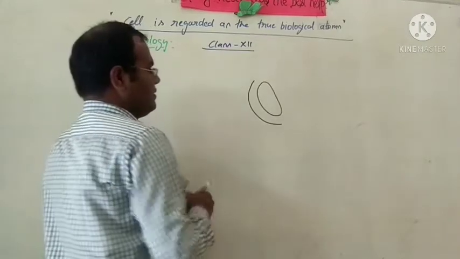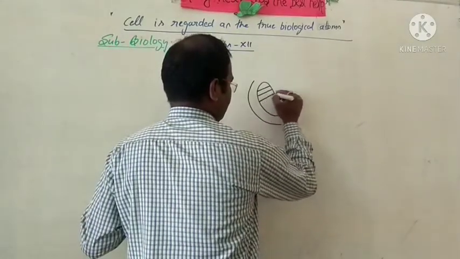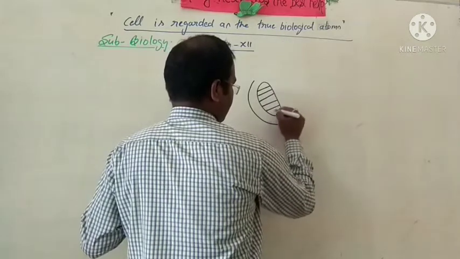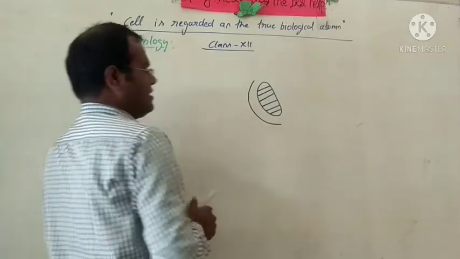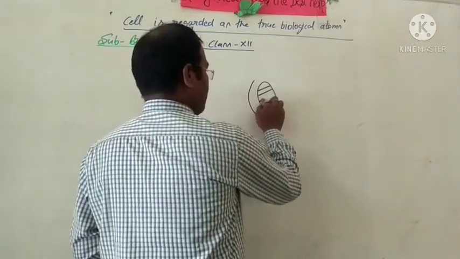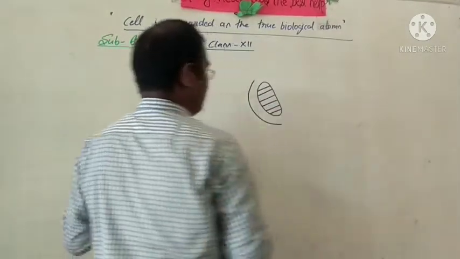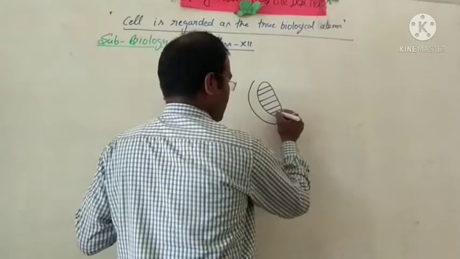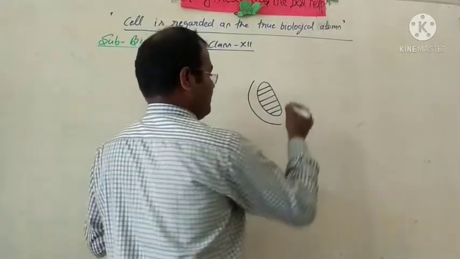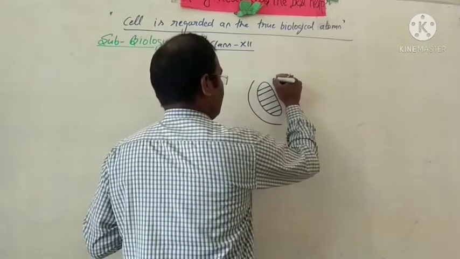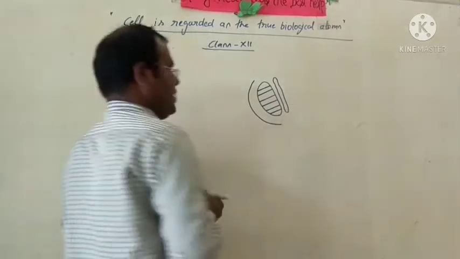Each testis consists of many testicular lobules. These blue color lines are the testicular lobules. These are the testicular lobules.